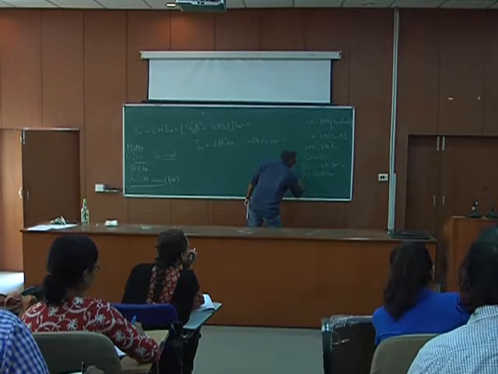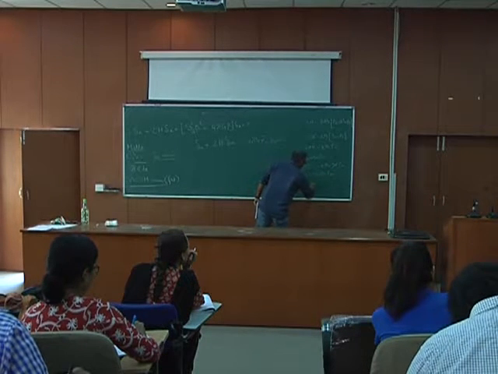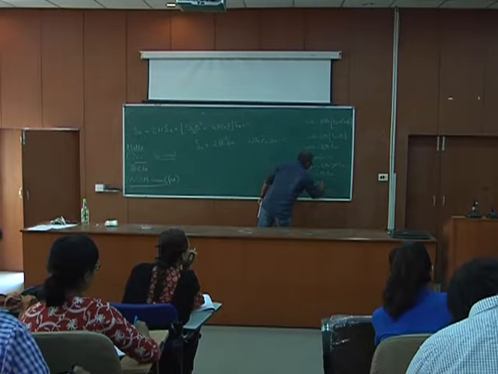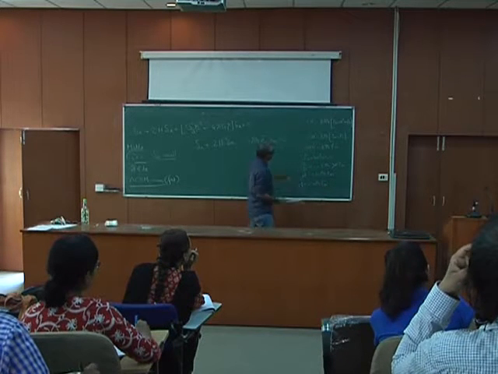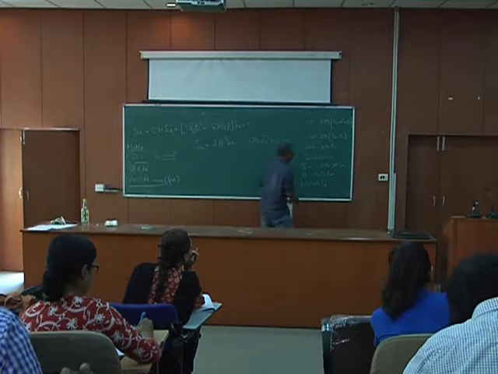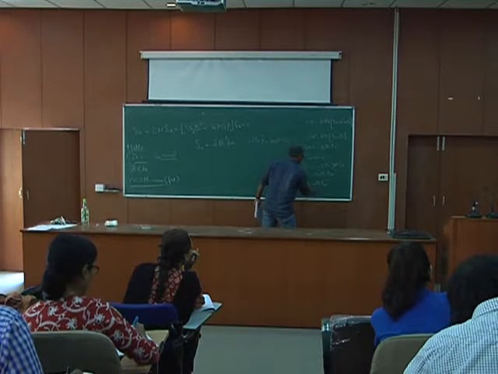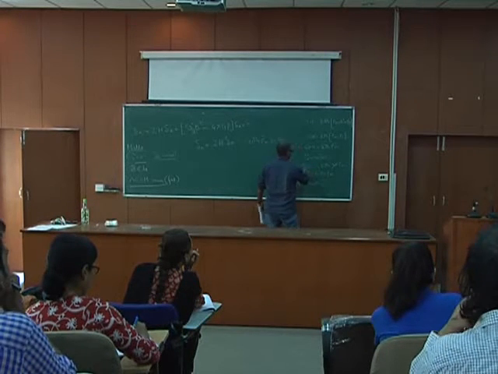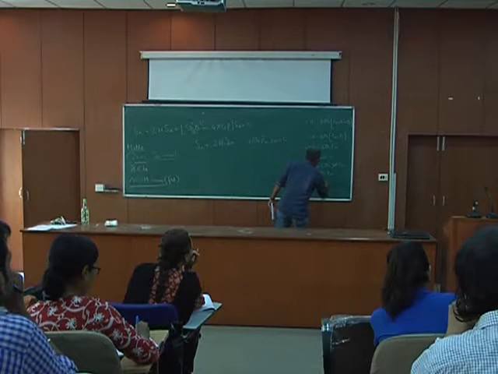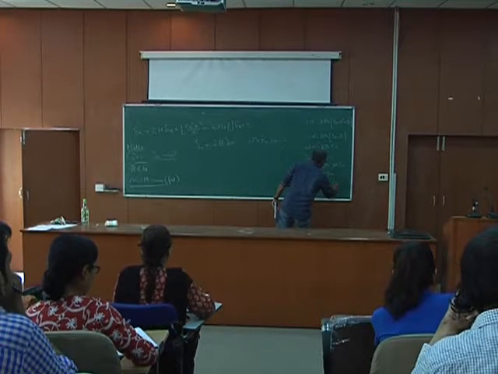Then my H double dot is minus 4 pi G rho m dot. Again I put rho m dot from here, so this gives you plus 3H rho m. Fine.